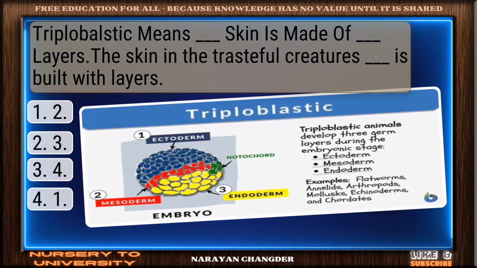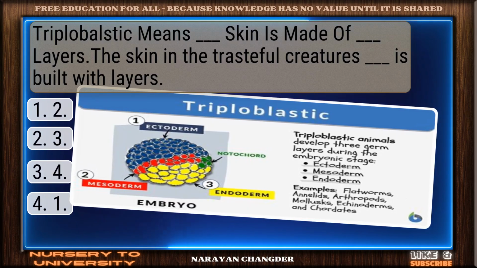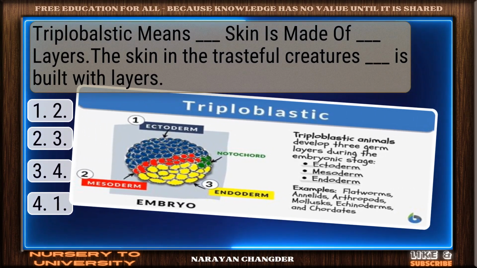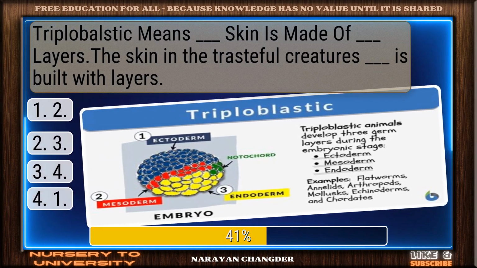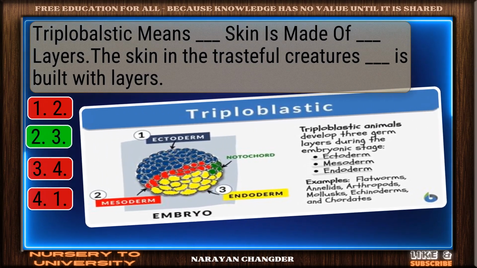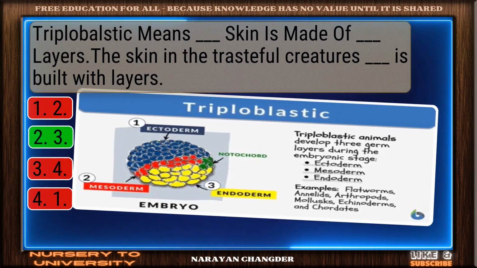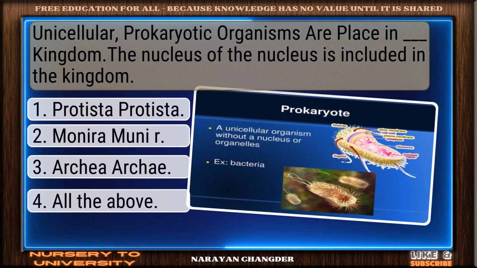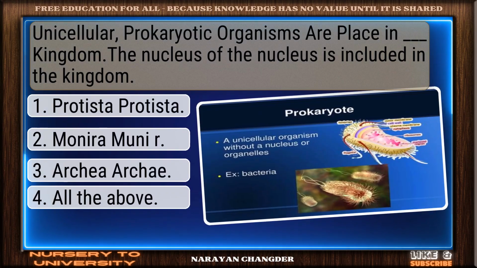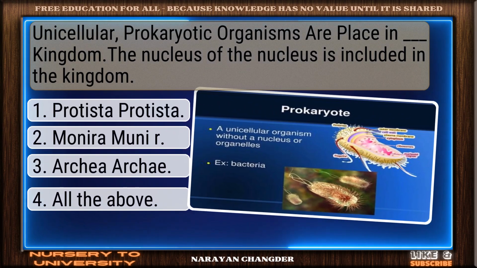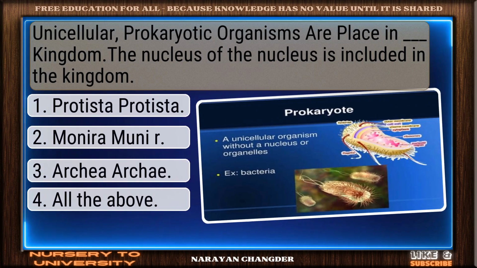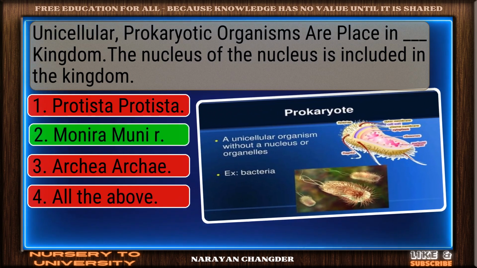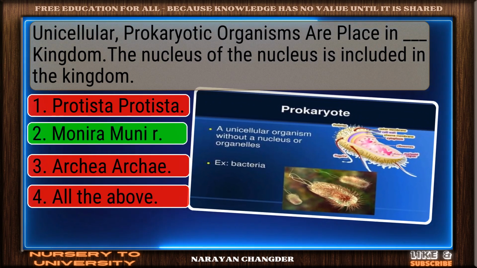Question number 44. Triploblastic means the skin is made of dash layers. Well picked. 3 is the correct answer. Question number 45. Unicellular, prokaryotic organisms are placed in dash kingdom. Nicely done. Monera is a solid answer.